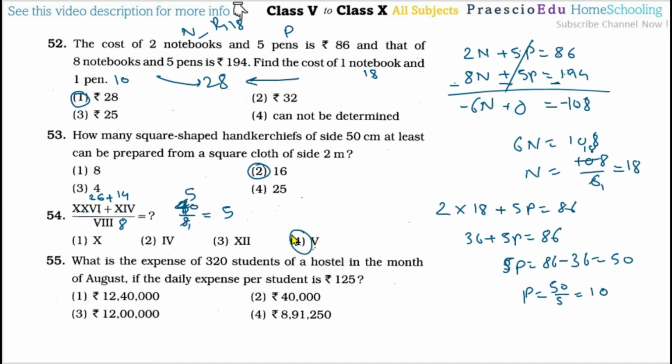So option number 4 is the correct one. Then question number 45: what are the expenses of 132 students of a hostel in the month of August if the daily expenses per student is rupees 125?